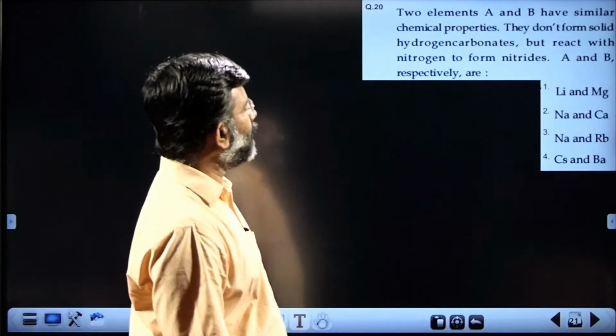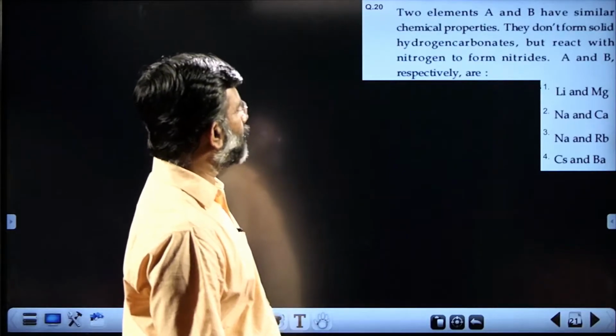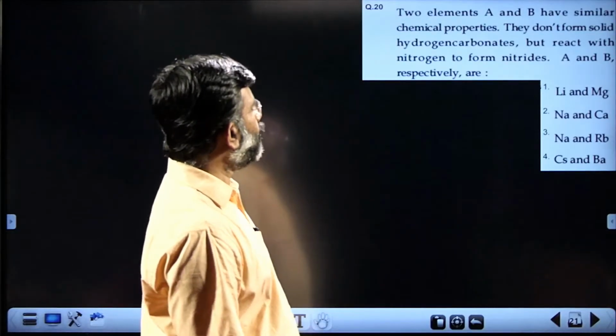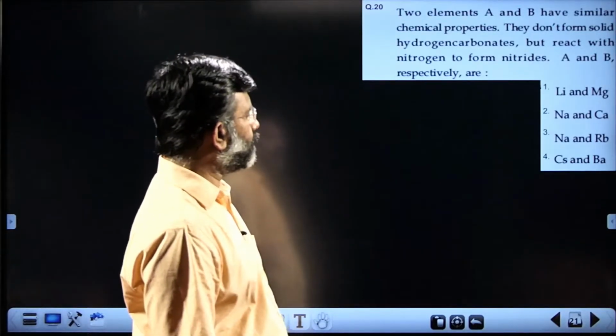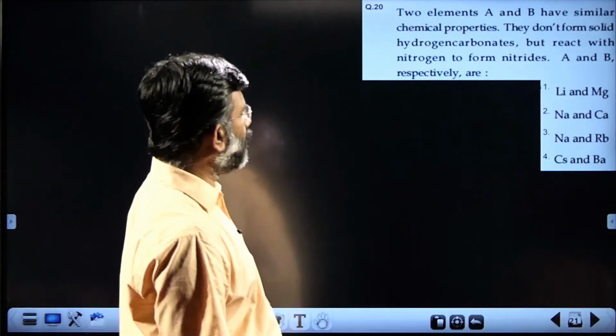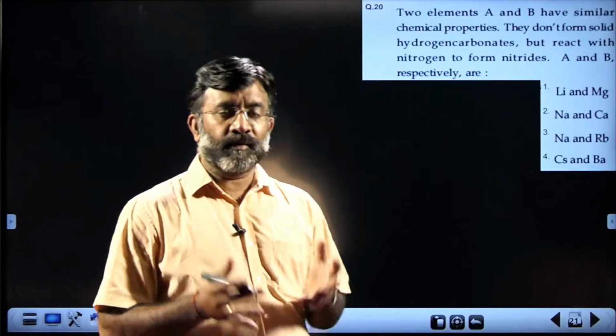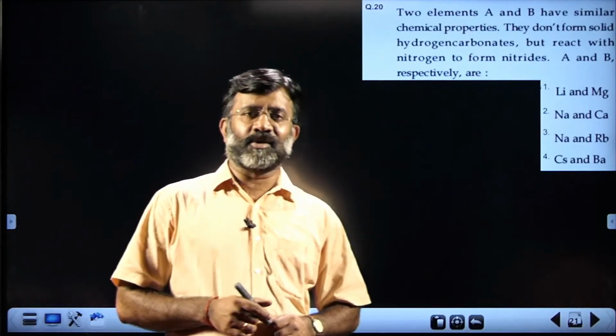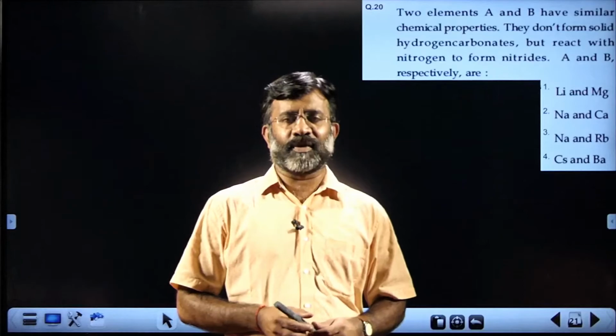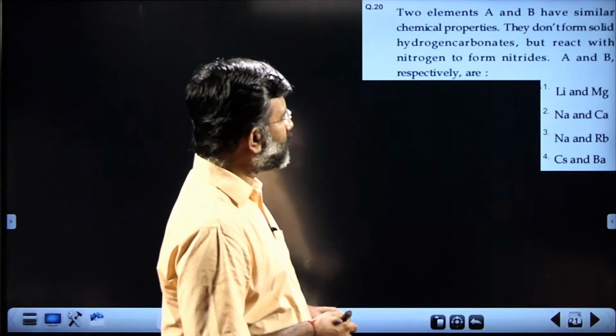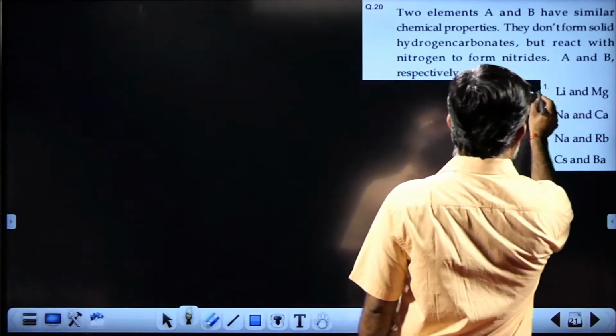Two elements A and B have similar chemical properties. They don't form solid hydrogen carbonates, but react with nitrogen to form nitrides. A and B respectively are? Yet another very fundamental question from the textbook, explaining the characters of lithium and magnesium. That is the answer: lithium and magnesium.